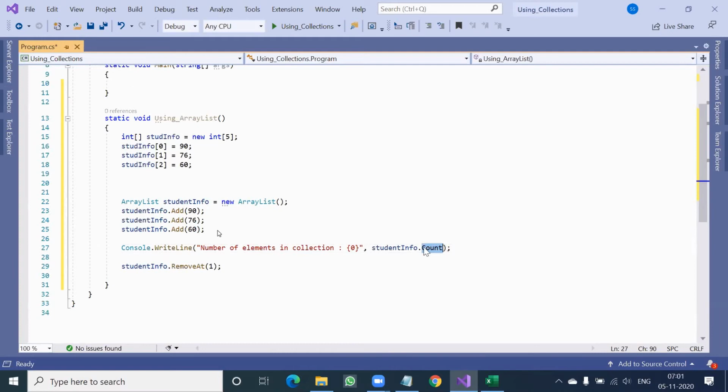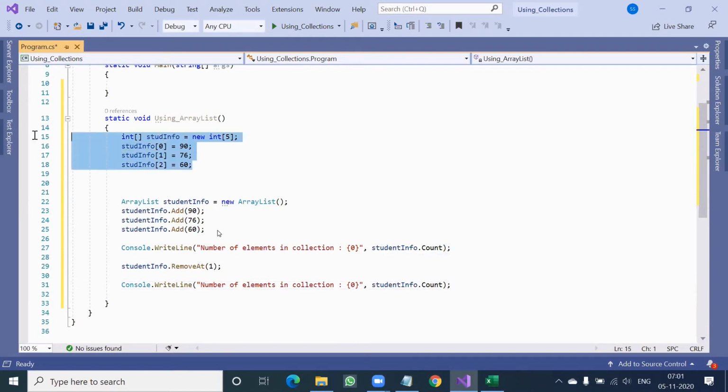So count is a property in the ArrayList class. Add is a function in the ArrayList class. Remove, add, remove, these are all also functions in the ArrayList class. So everything here is in the form of object, function, property, etc. That means object oriented. So before removing one line, I will write how many count, and after removing one line, I will write how many count.